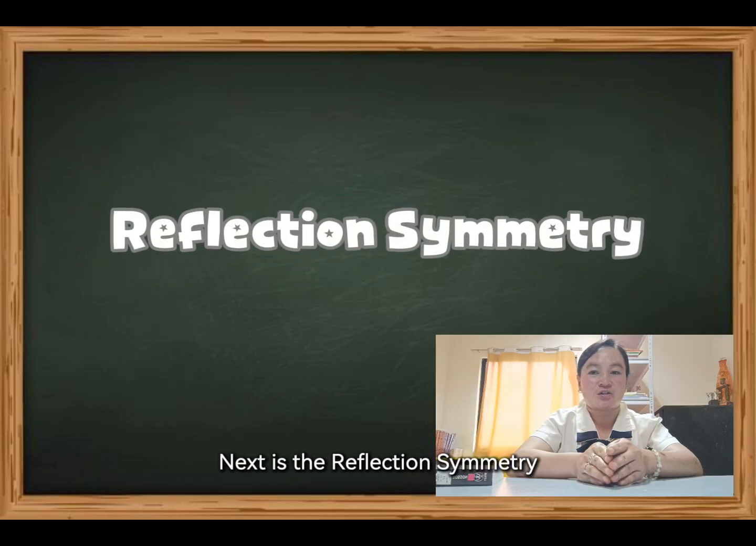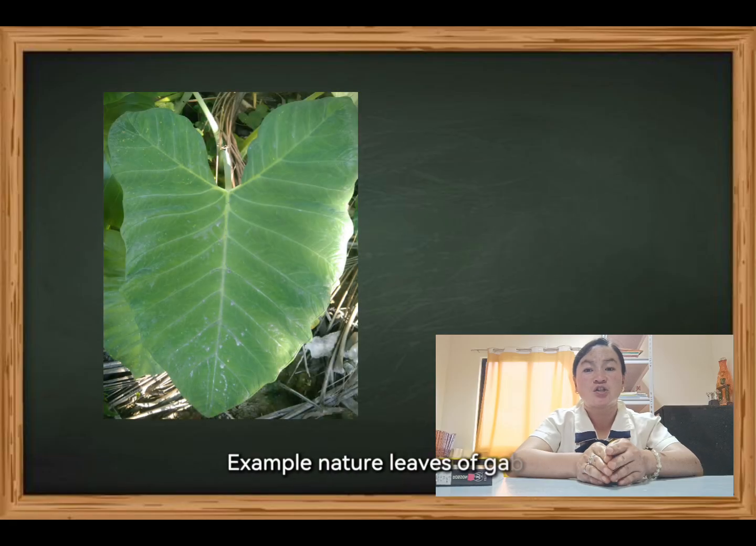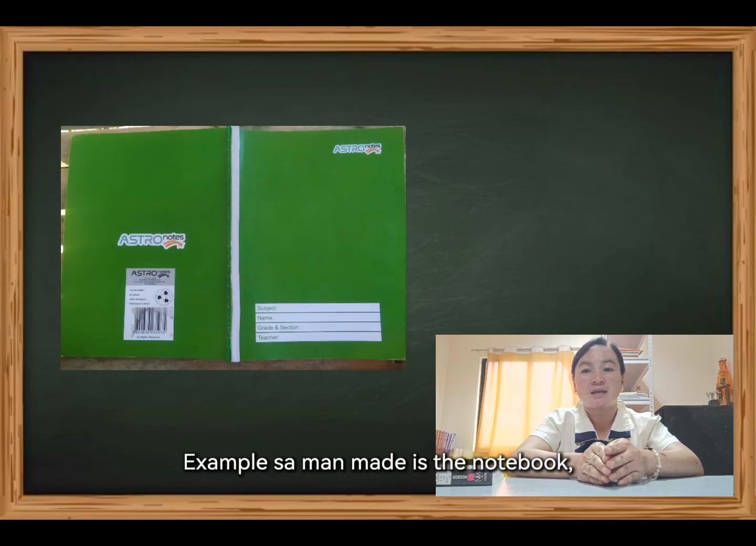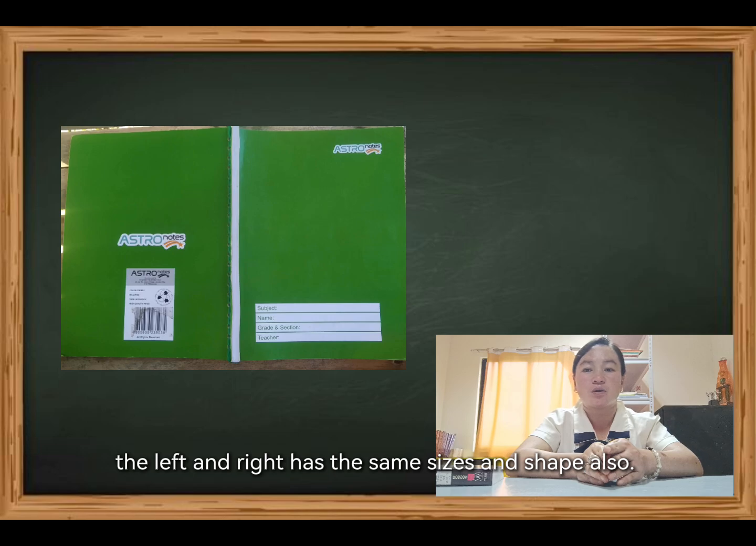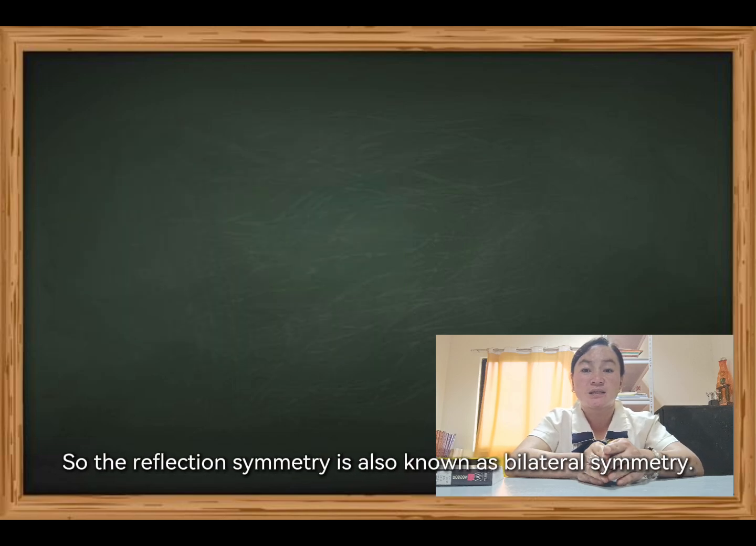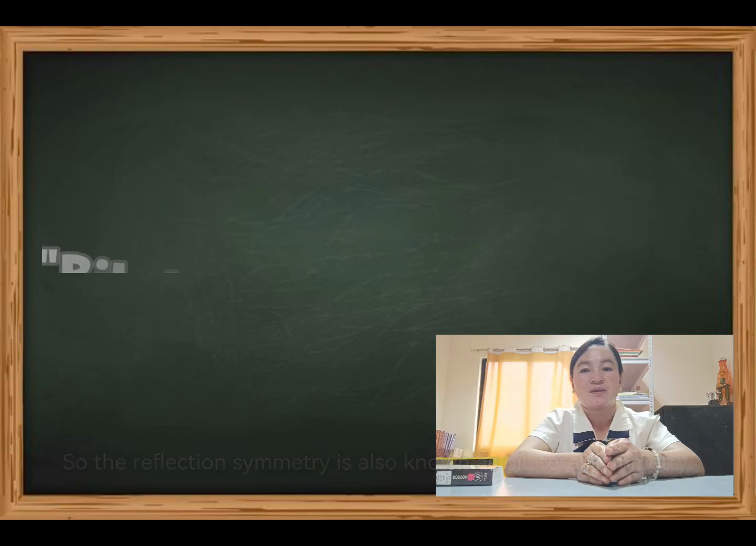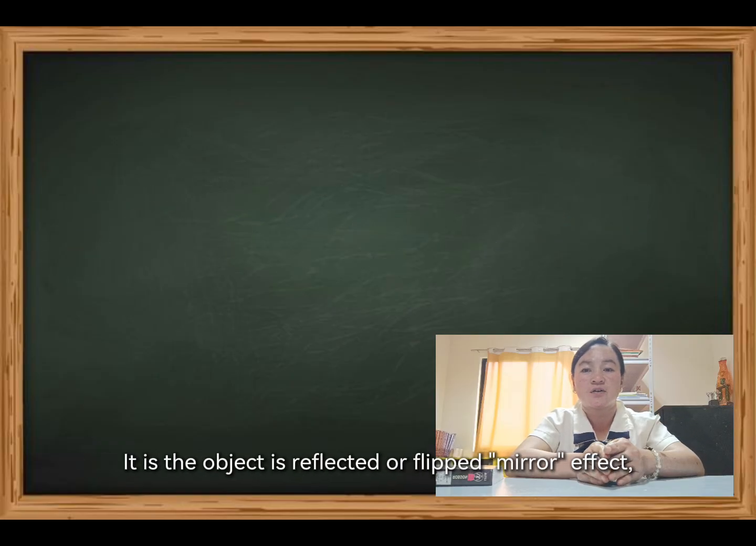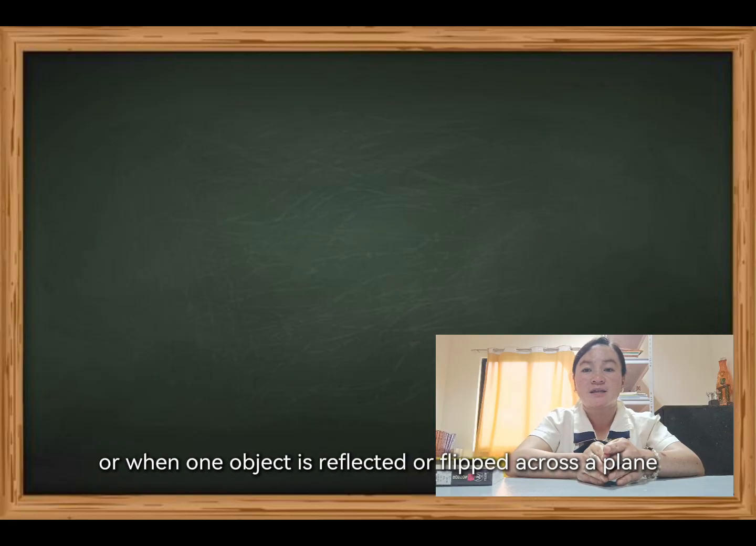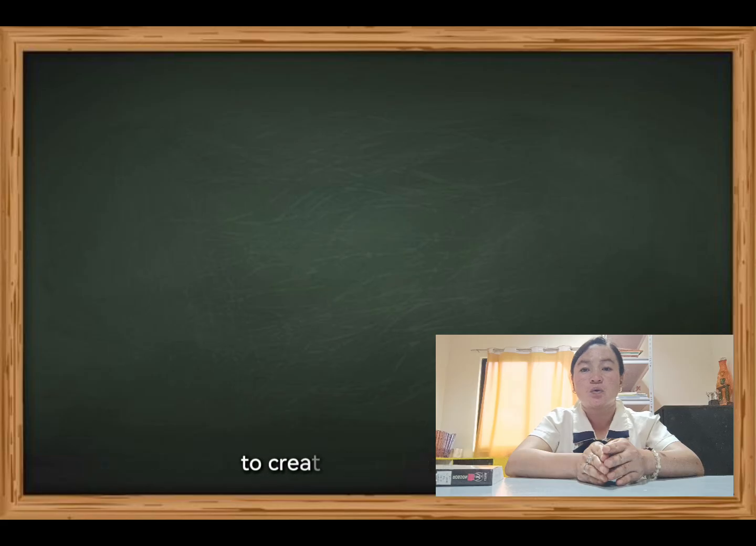Next is the reflection symmetry. Example in nature: leaves of gabi, the left and right have the same shape. Example in man-made is the notebook, the left and right have the same sizes and shape also. The reflection symmetry is also known as bilateral symmetry. It is when one object is reflected or flipped, a mirror effect, across a plane to create an image of itself.